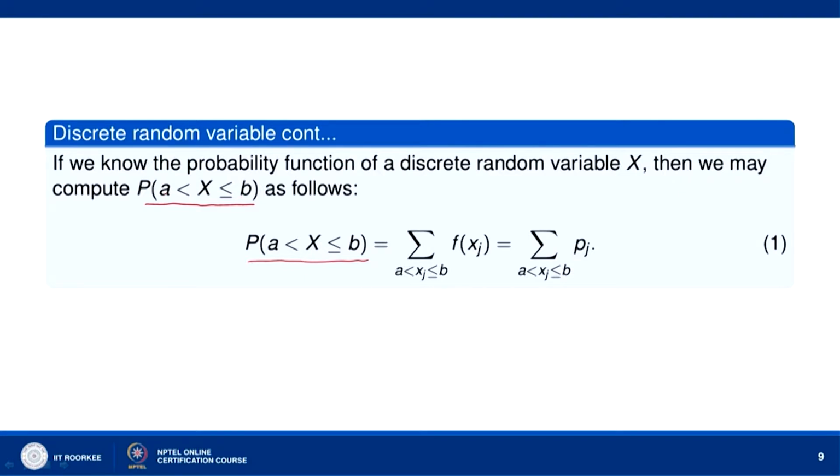You may also take a equal to minus infinity, b equal to plus infinity, so you may also consider an infinite interval, or an open interval, that is a less than x less than b. We will calculate the probability that a less than x less than b, or a less than or equal to x less than or equal to b, or probability of minus infinity less than x less than or equal to b in a similar manner, like we have shown here. We will take the sum of the probabilities at all those points xj's which lie in the given interval.